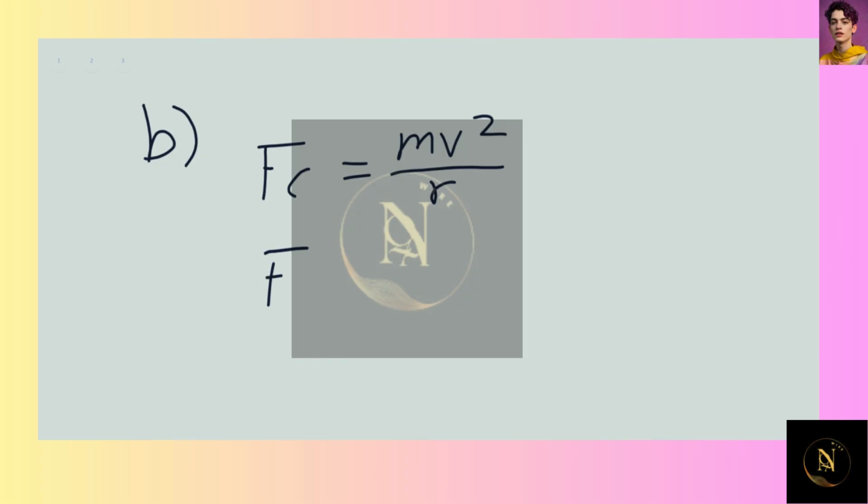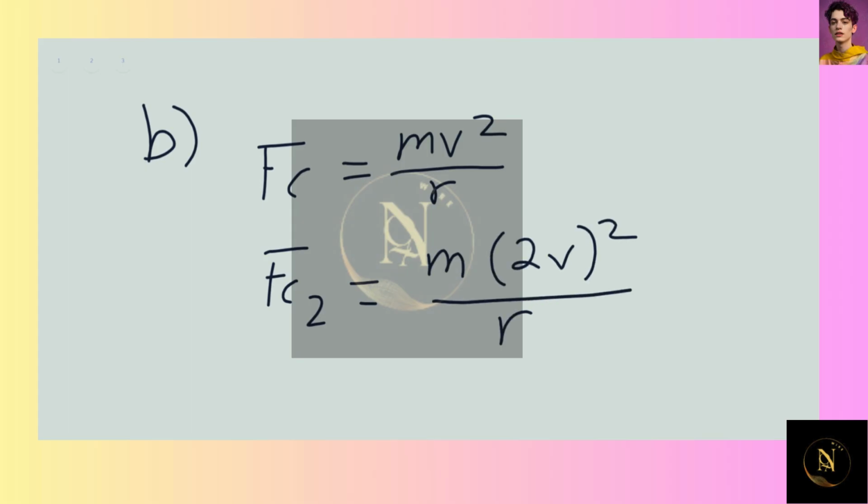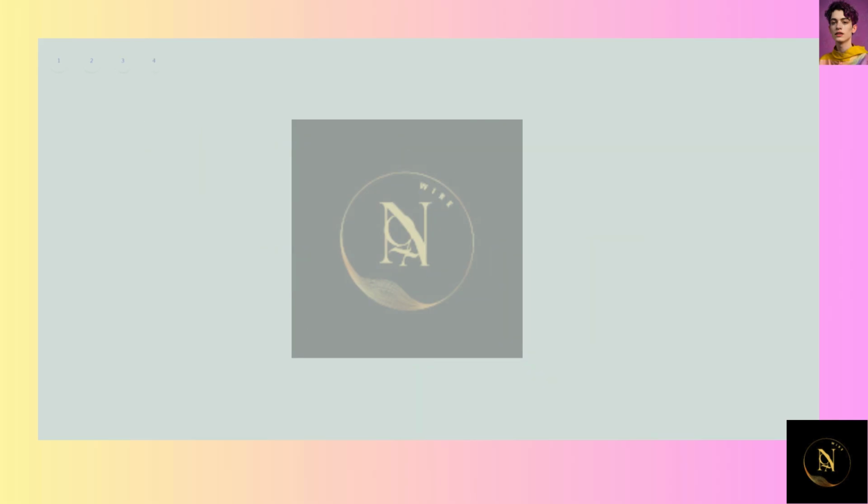Well, let's try it. If we have Fc2, I'll denote it, then we would have m times (2v) squared over r. Since 2 squared is 4, and if everything else was held constant, we would have 4mv squared over r. So the answer is that no, it does not in fact double, it quadruples. And that is our answer to the second part of the